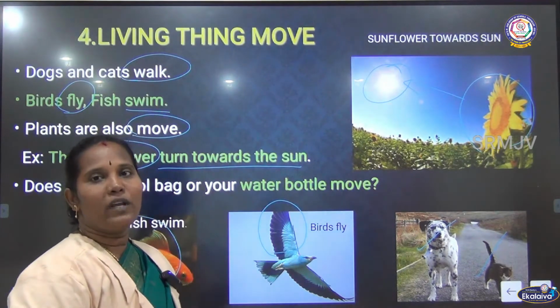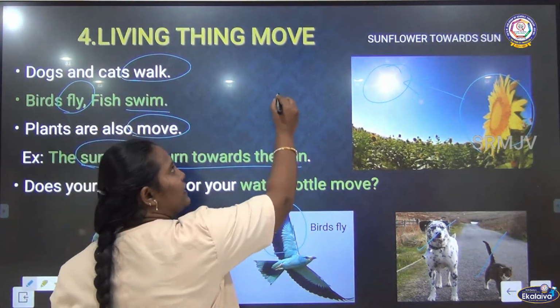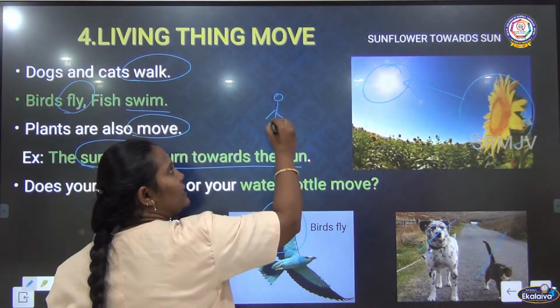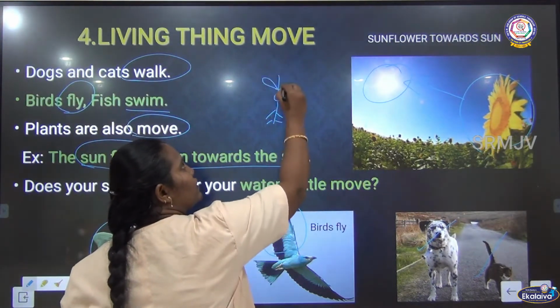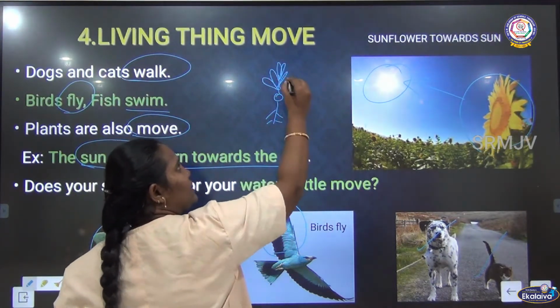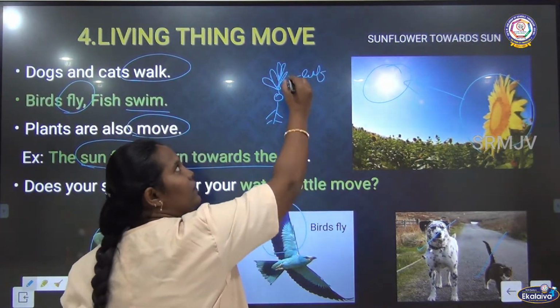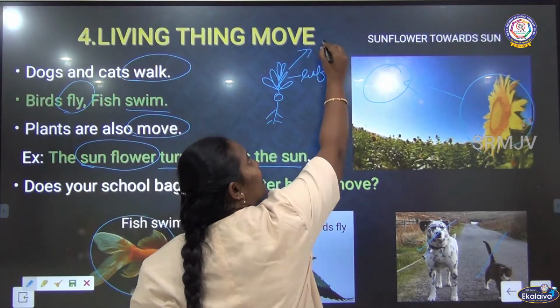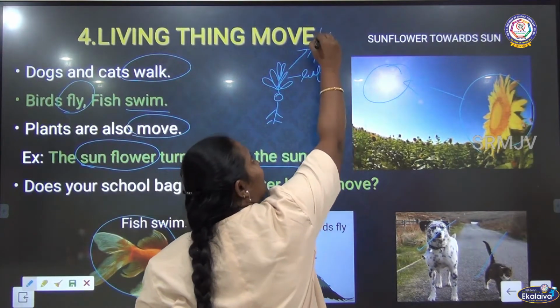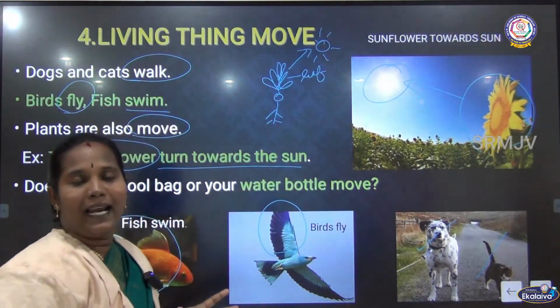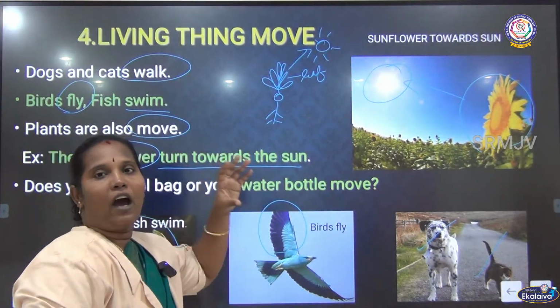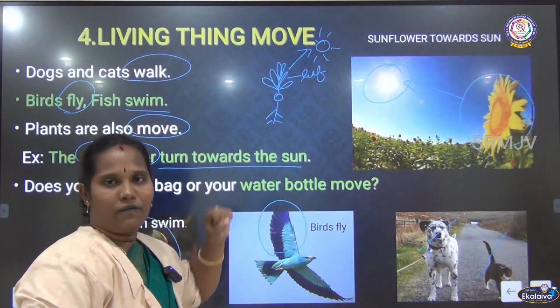We can give one more example. A seed has a root system as well as a shoot system. The shoot system has the leaf part and the stem part. The leaf part moves where the sunlight is present, and they grow on that side. This is one of the movements.